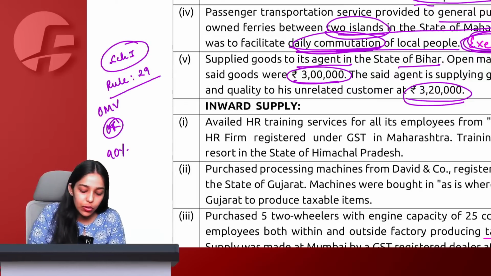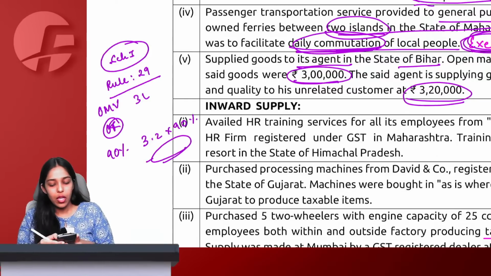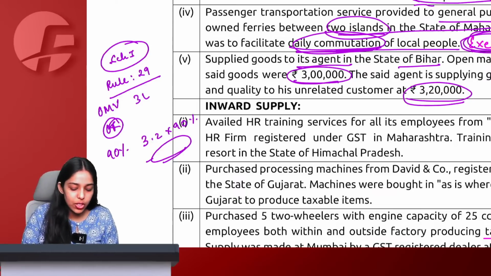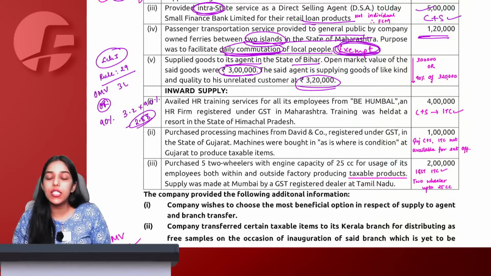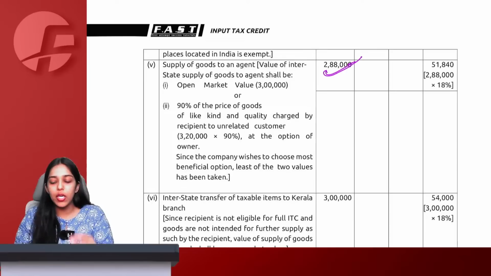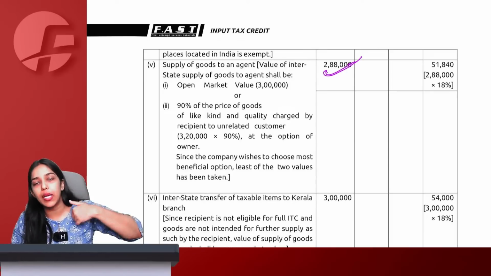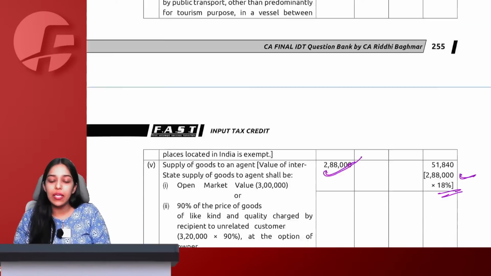So open market value given here is 3 lakh and 90% of 3.2 lakh comes as what? Tell me. Whichever is beneficial we will take. 3.2 lakh into 90 percent comes as 2.88 lakh only. So 3 lakh or 2.88 lakh, whichever is lower. So I will take my value of supply to be 2.88 lakh. Because the agent is from Bihar and we are not from Bihar, this is IGST, interstate supply, taxable at 18%.